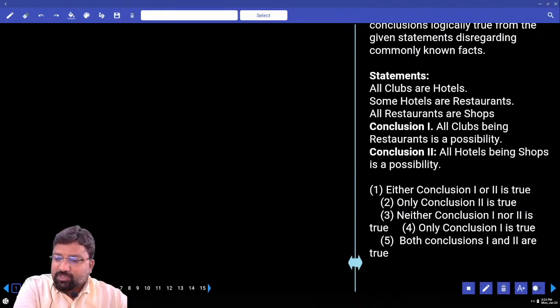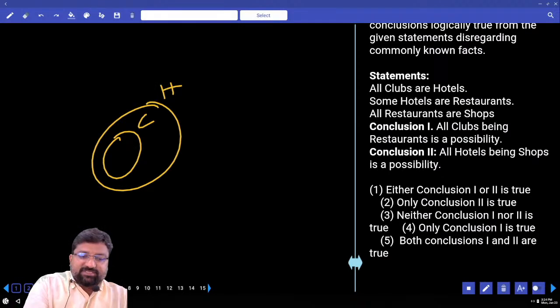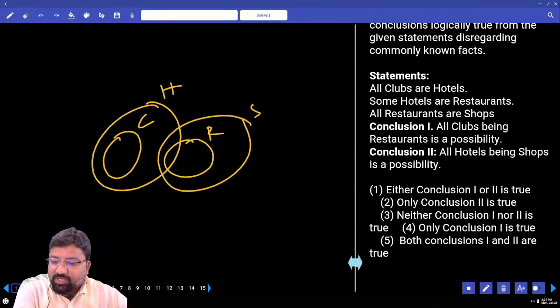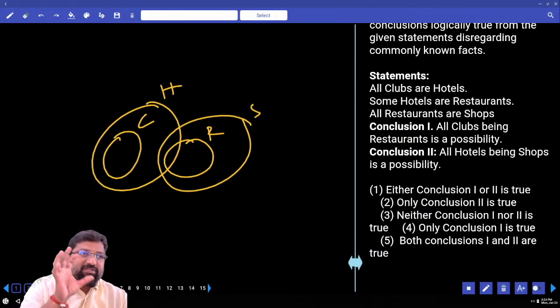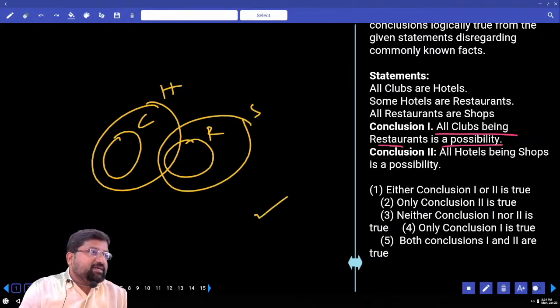Next question. All clubs are hotels. Some hotels are restaurants. All restaurants are shops. All the statements, positive or negative? Positive. First one. All clubs being restaurants is a possibility. All the statements positive, you have a positive conclusion with is a possibility. Pakka, right or wrong? Right.